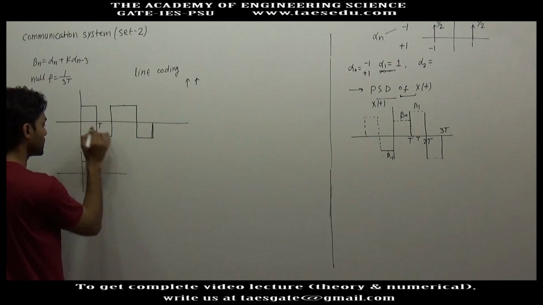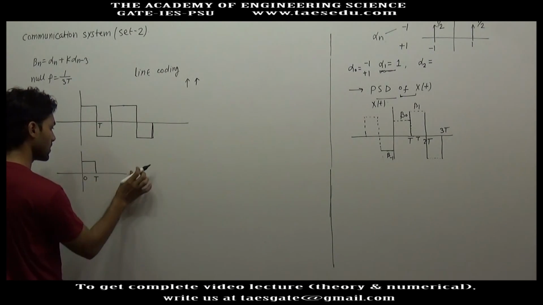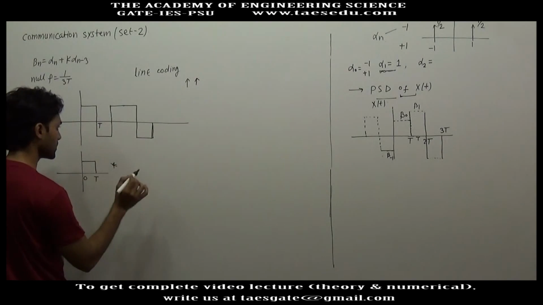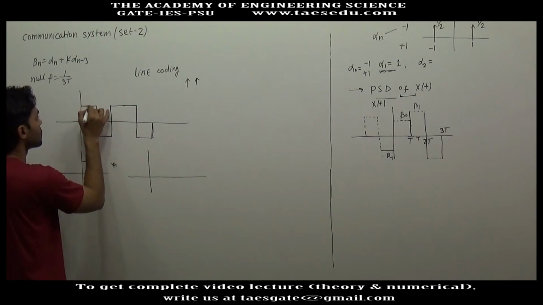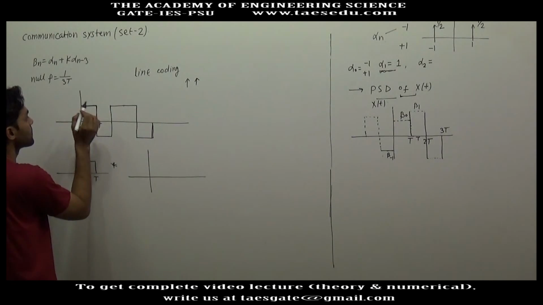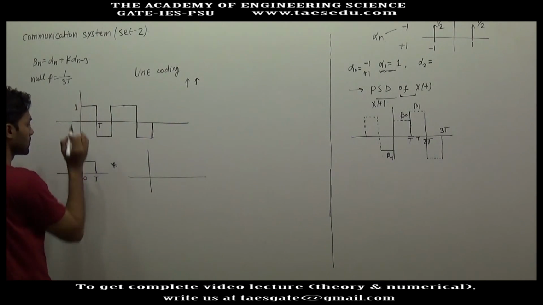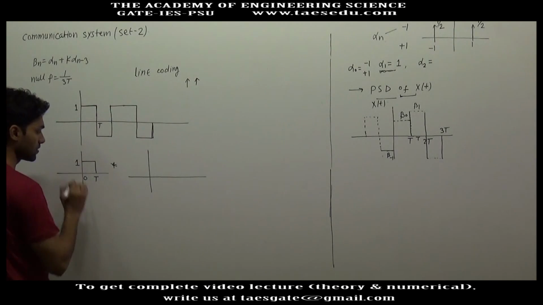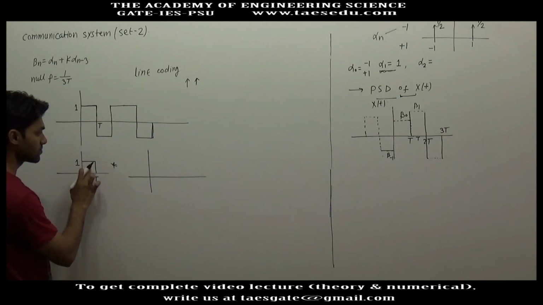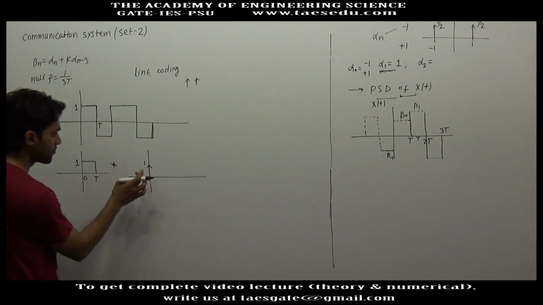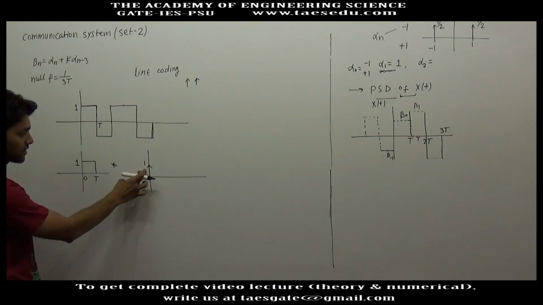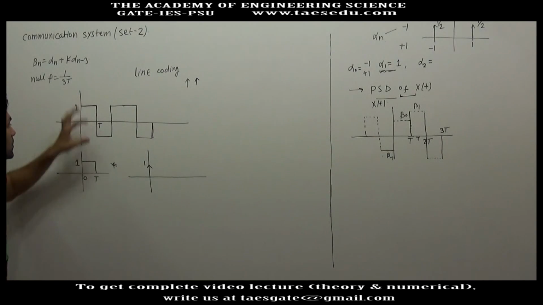Let's say this width is T, 0 to T, and if you take the convolution of this pulse with, let's say the first block is positive, height is 1, so here you will have height 1, and you take the convolution of this pulse with an impulse at 0. If you take the convolution of this with an impulse at 0, you will get this block.